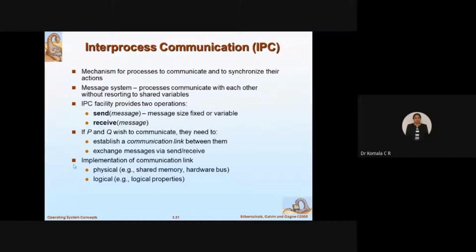So how is the implementation of the communication link done? Implementation of a communication link can be physical or logical. Physical means you can go for a shared main memory or you can use a hardware common bus. As I was explaining, the same memory is shared between different external devices. Otherwise, you can even go for logical, with some logical properties like the virtualization concept.